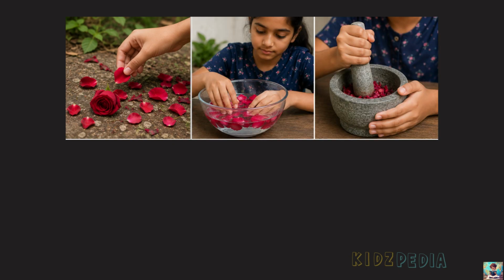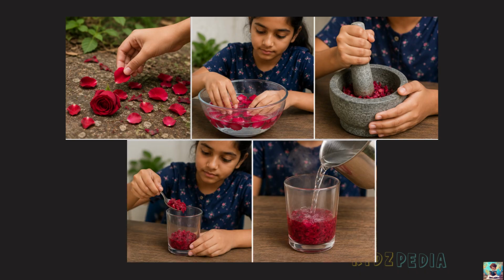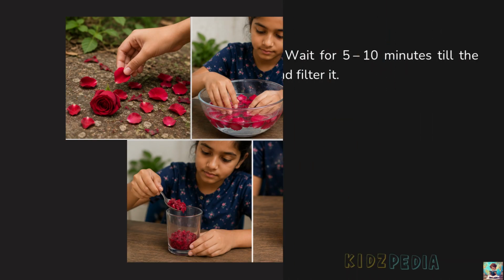Wash the petals and crush them using a mortar and pestle. Then place the crushed petals in a glass tumbler and pour some hot water into it so that the petals are completely immersed. The hot water helps extract the colored substance from the petals. So, you should be careful while handling hot water and perform this activity only under the supervision of an adult.